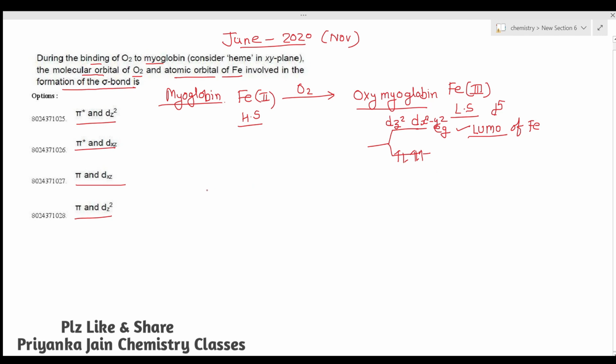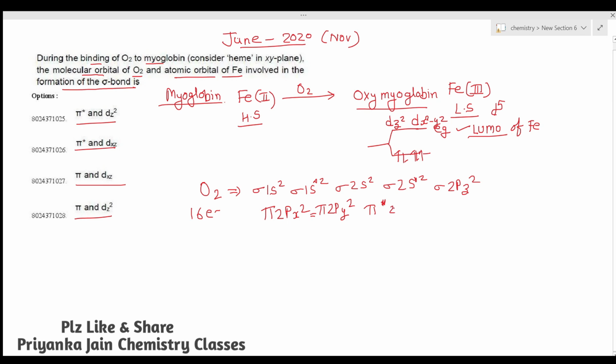Now consider the oxygen. If we consider the molecular orbital diagram for oxygen, it has 16 electrons. If you write its configuration, this will be: sigma 1s2, sigma 1s anti-bonding 2, sigma 2s2, sigma 2s anti-bonding 2, then sigma 2pz2. Then come pi 2px and pi 2py, which will have 2 electrons each, and these are of equal energy. Now the electrons will be filled in the pi anti-bonding orbitals.